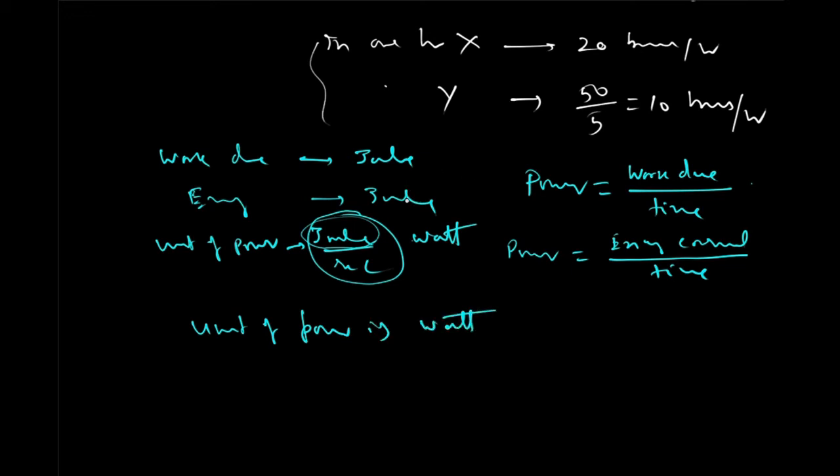This is the basic concept behind work, energy and power. We are having energy, so we consume that energy and do some work. The amount of work done or energy consumed per second is called the power. So energy in joule divided by the time spent is equal to the power of the device, which is in watt.